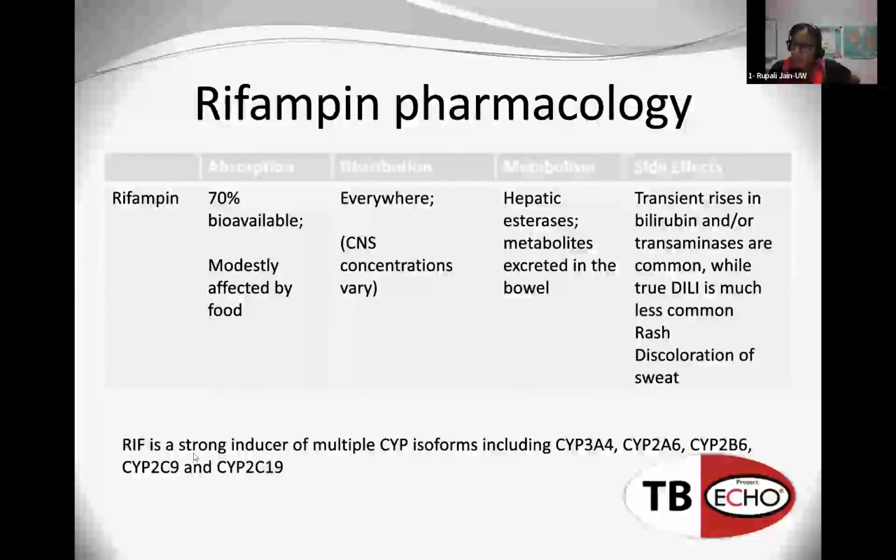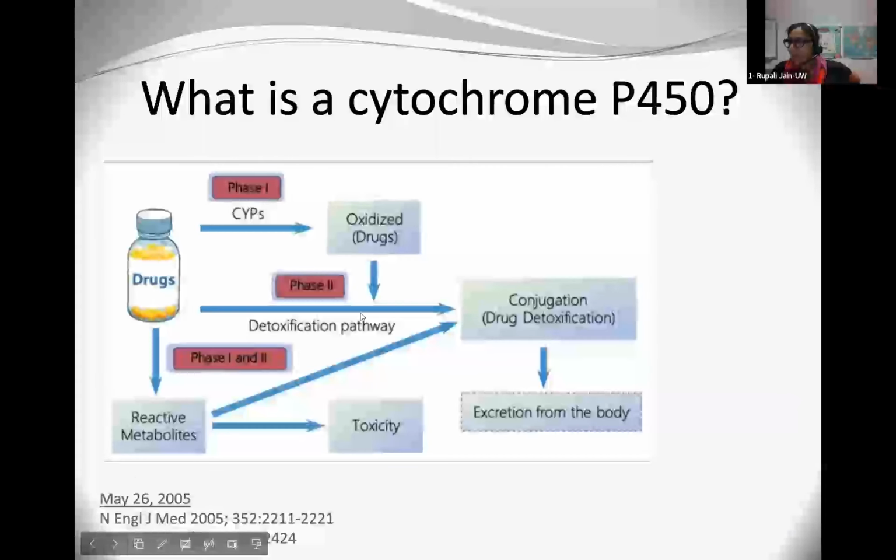In addition to this, it is what we call a strong inducer of many cytochrome P450 isoenzymes. And we'll go into what the relevance of this is. But really, this is the main bane of our existence, that it has all these drug-drug interactions, and how do we best manage them? So what is cytochrome P450?